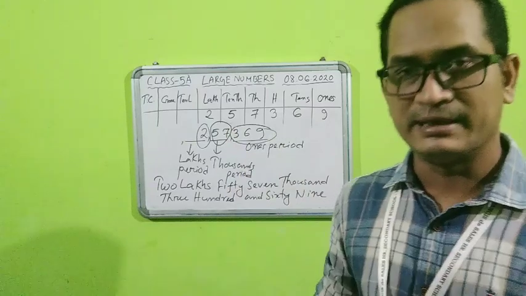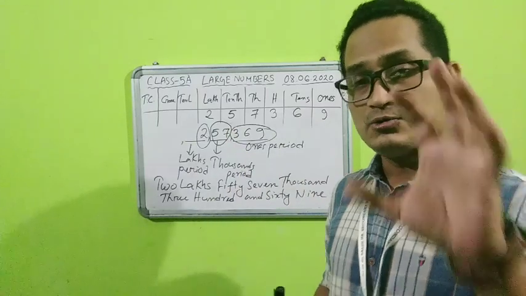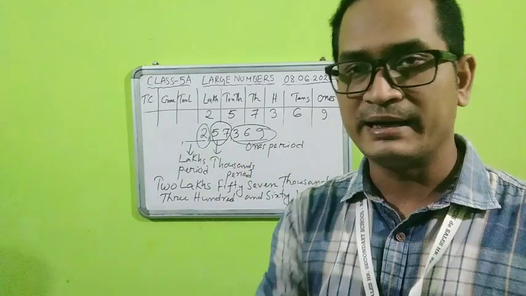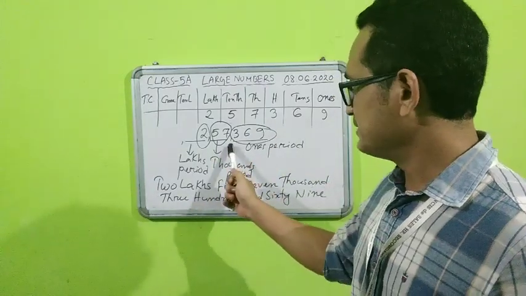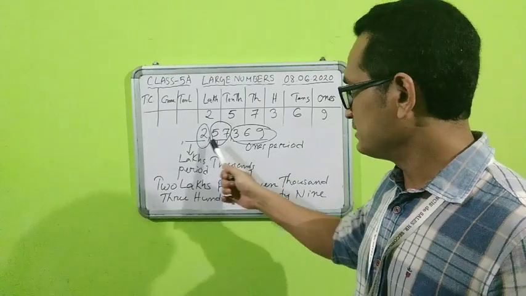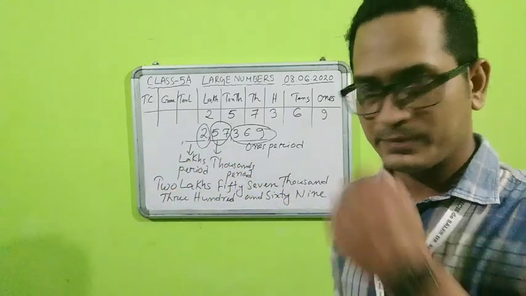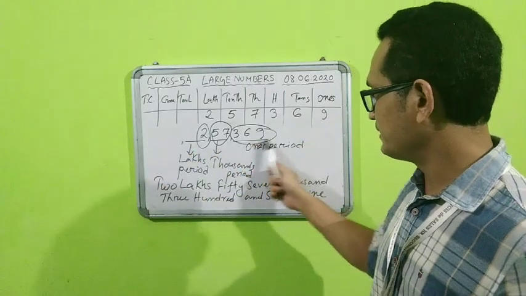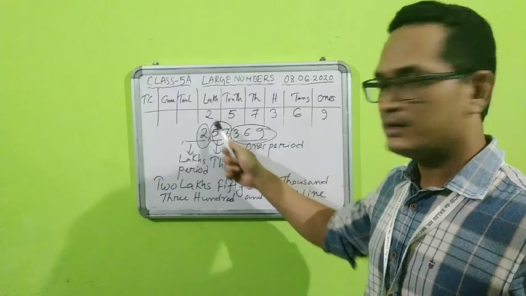So how have I done it? It's very easy, students. You need to only learn the periods properly for the Indian system. First 3 digits, put a comma. Next 2 digits, put a comma. Next 2 digits, put a comma. Then you have to start from the left hand side. So this is the ones period, this is the thousands period, this is the lakhs period.